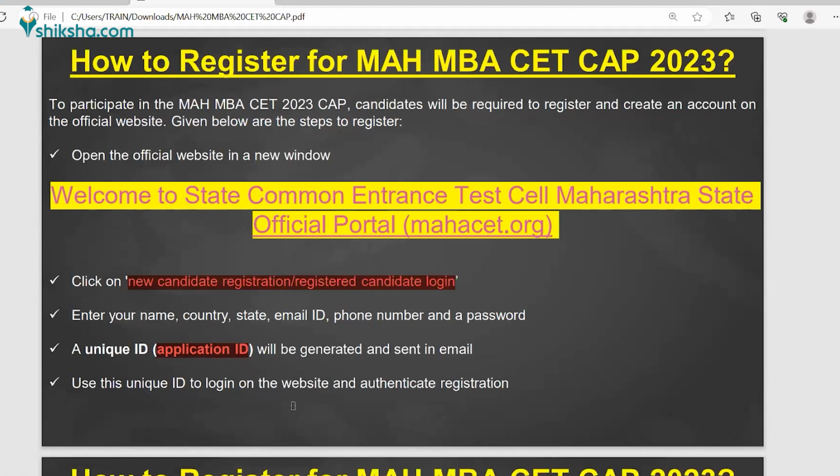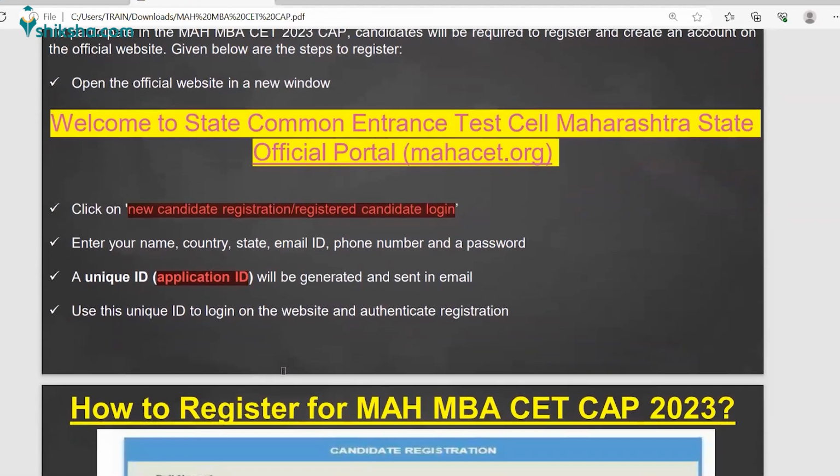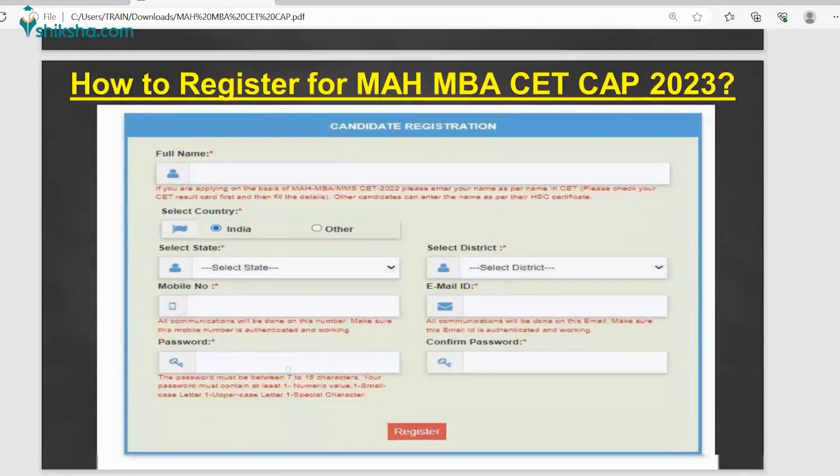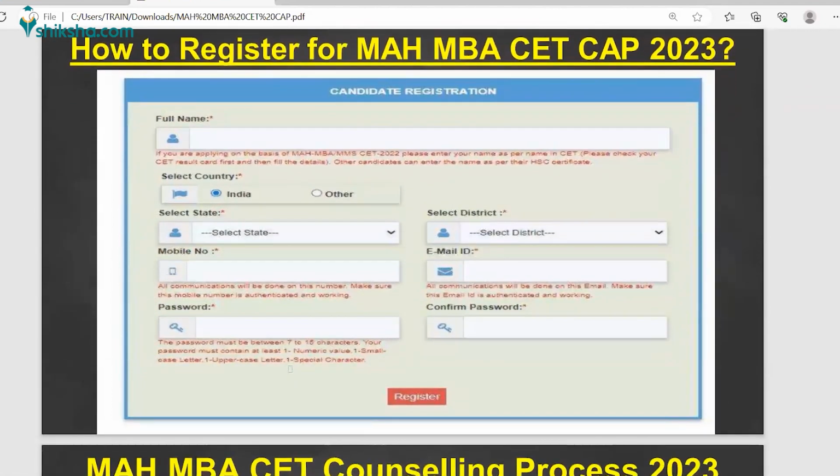After this, your application is authentically submitted with the institution, right? Your registration is done. So once the registration is done, right, now see this process. So this is the normal window you will find, right? So first is the full name, your country, India or other, then states, district, address, mobile number, email address, password, confirm password. And once you are filling up all these details, your registration is done and you will be getting a unique application ID in your email box.